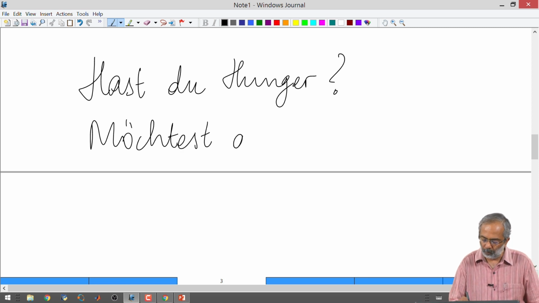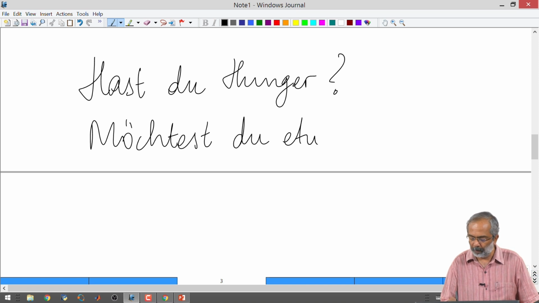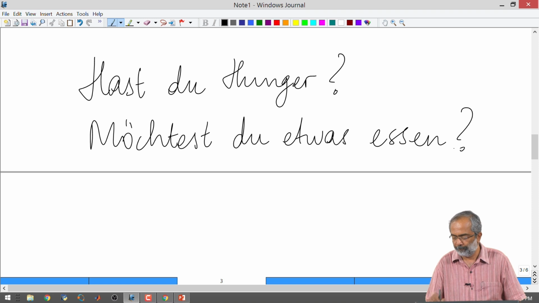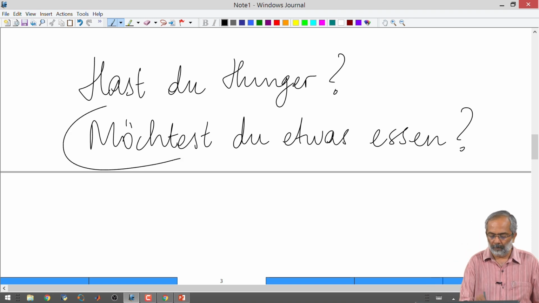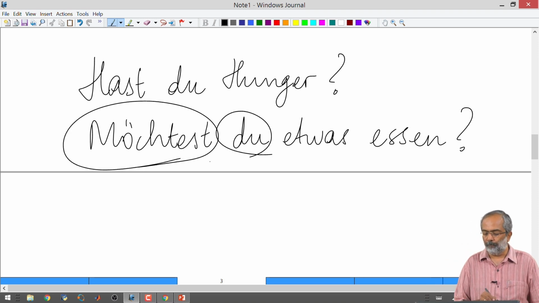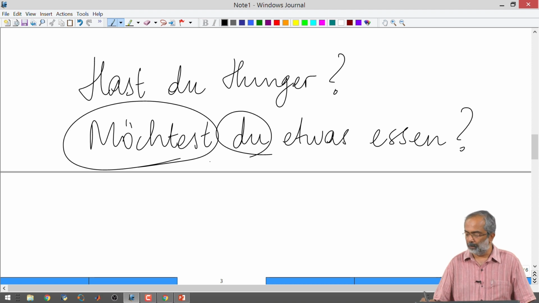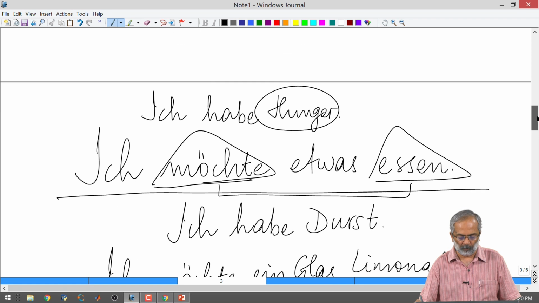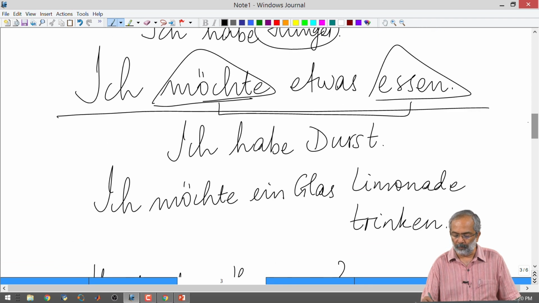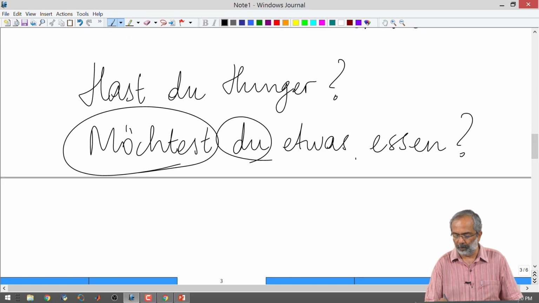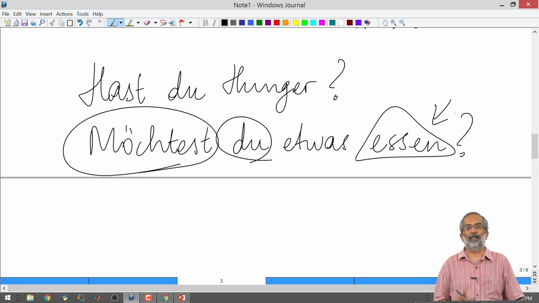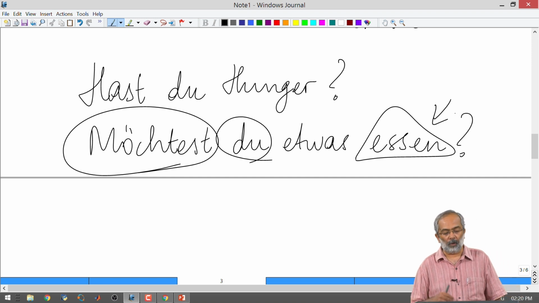Möchtest du etwas essen? For du, we conjugate möchte as möchtest and for ich as möchte, but the word essen in both the sentences will remain the same. The essen will not get conjugated. What we conjugate is möchte.